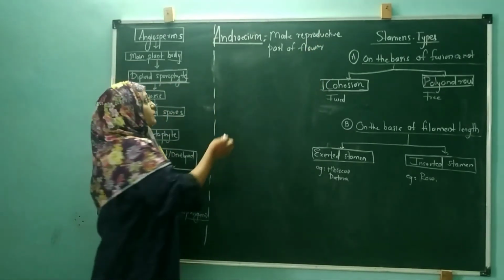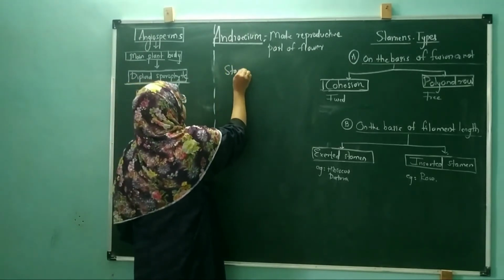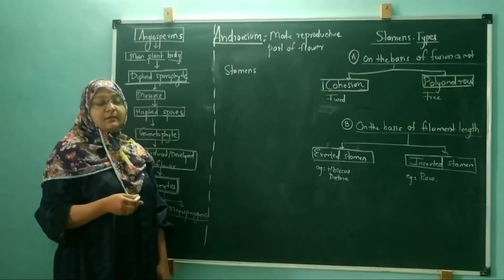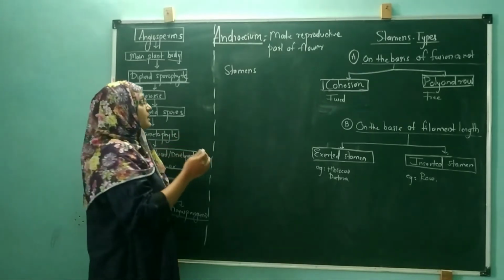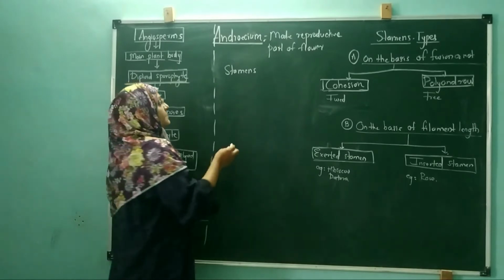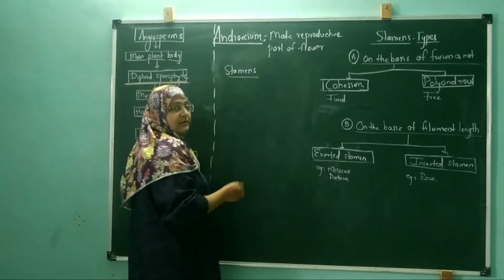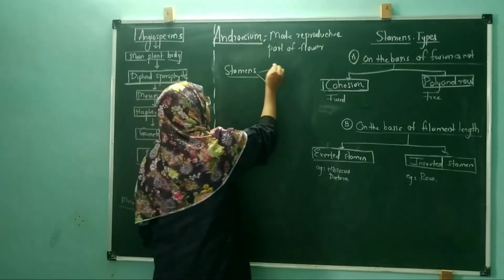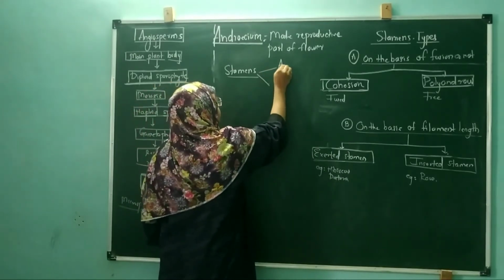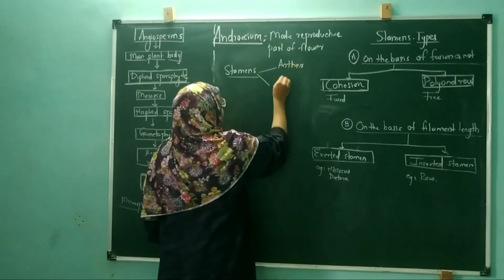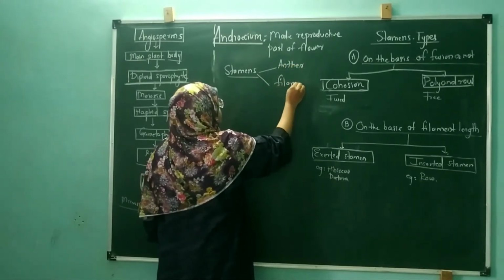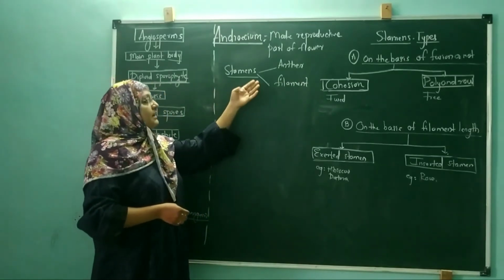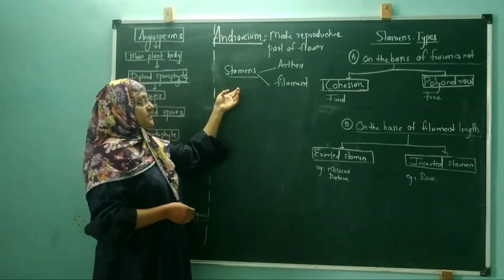The members of androecium are called stamens, while the members of gynoecium are called carpel or pistil. The stamens are basically of two categories. They are categorized into two types, nothing but the anthers and filament. So these are the members of stamens, anthers and filament. Anthers and filament make up the stamens.